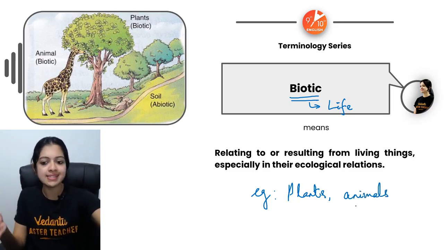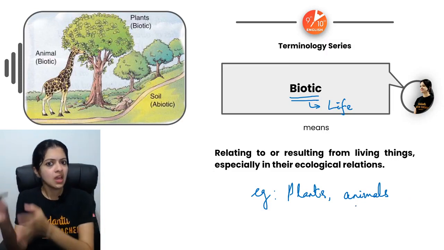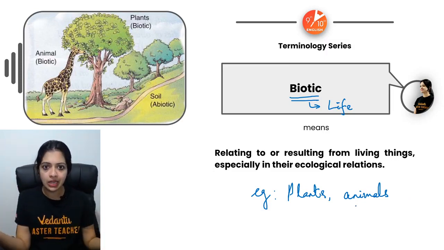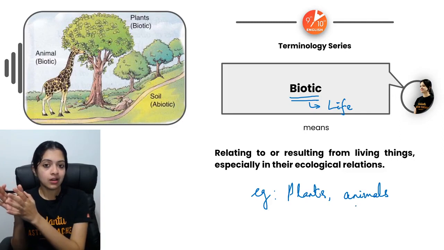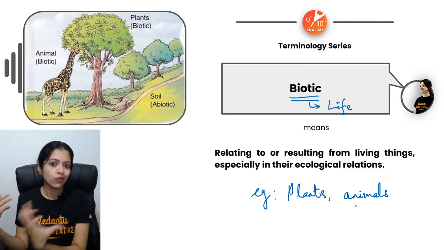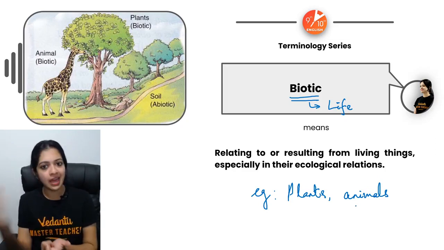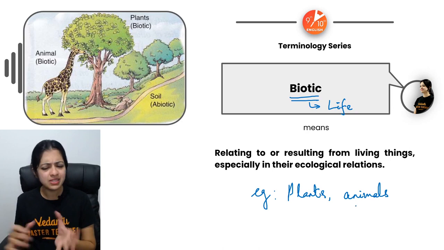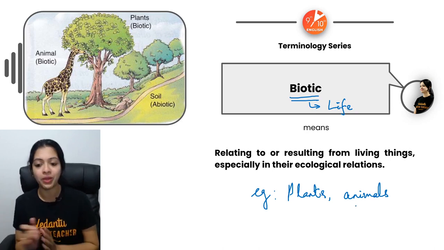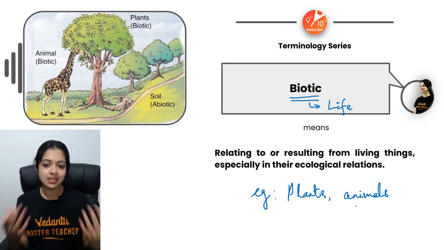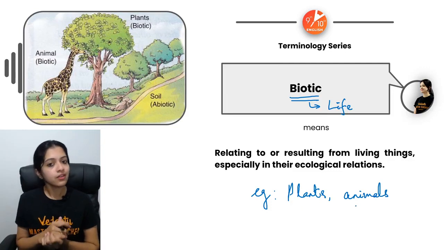I generally don't like saying animals and human beings because, when you think of it in the animal kingdom, there is the class Mammalia, and we also come under that, human beings. So I think it's a little technically wrong to say animals and human beings, but when you say animals, including human beings, that's still okay, right? So plants and animals are the best examples of biotic factors.